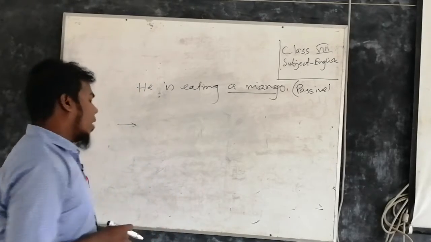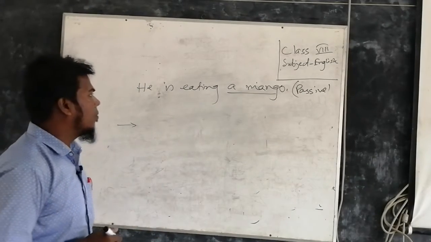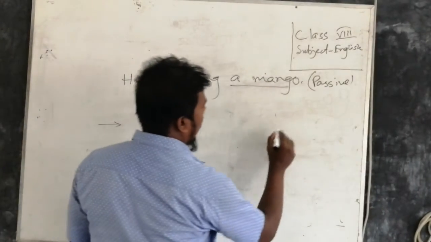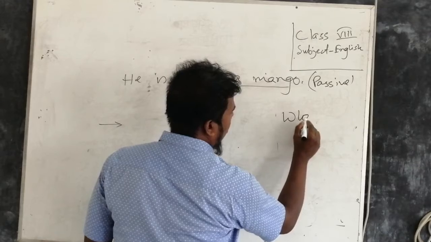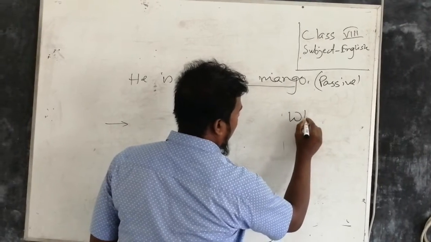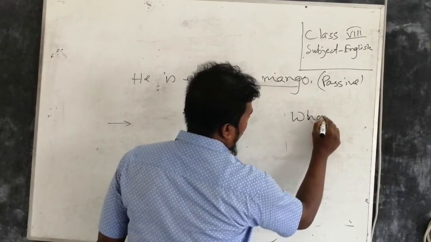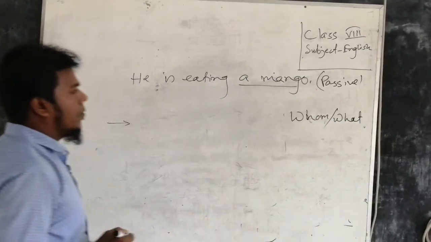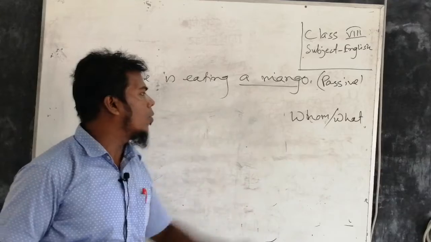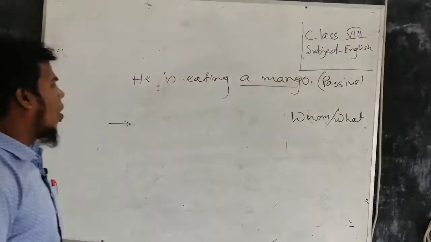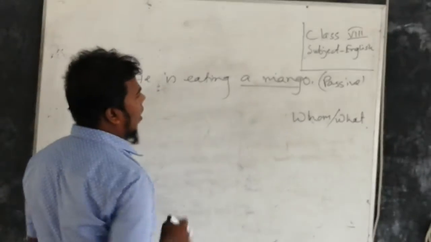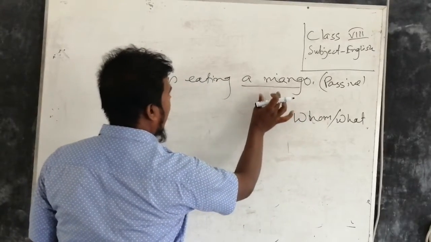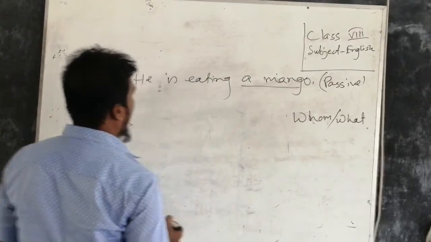How can we find out the object here? If we ask the question whom or what, if the sentence gives the answer to whom and what, it will be the object. He is eating a mango. What is eating? A mango. So a mango will be the object.